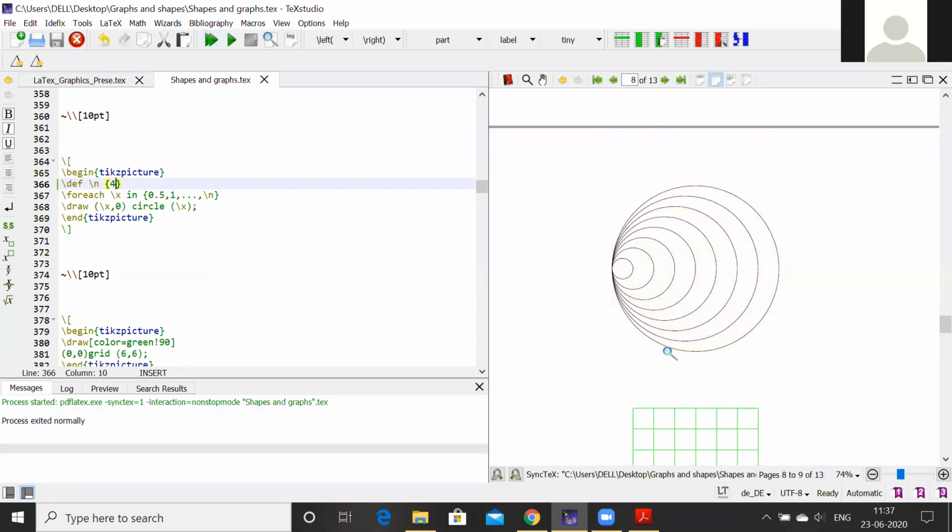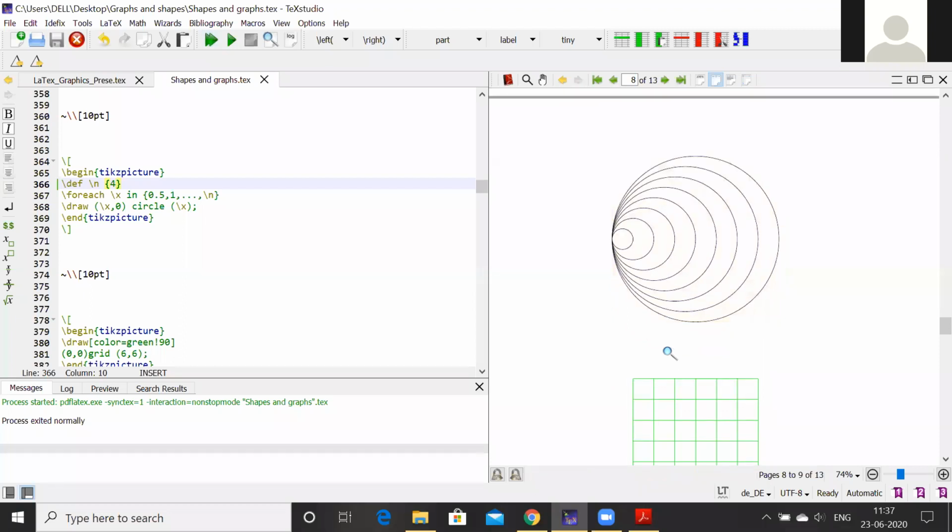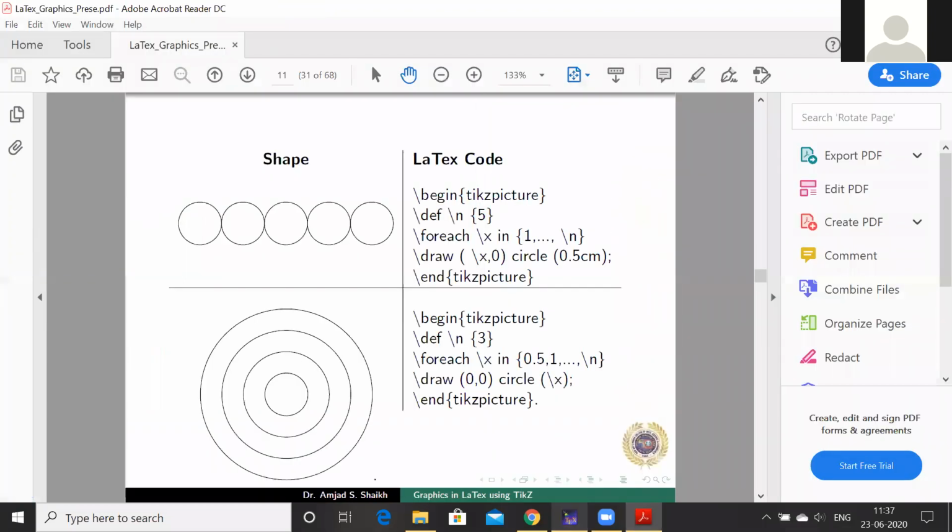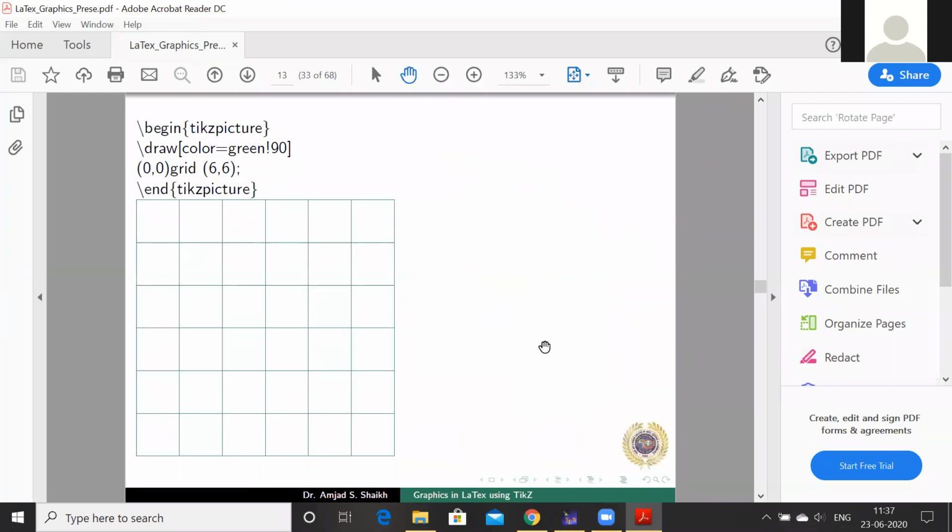Yeah, so see this. So this way about the circles. Now, another concept is of drawing a grid, or one can say that we can draw the graph paper type of things in LaTeX.